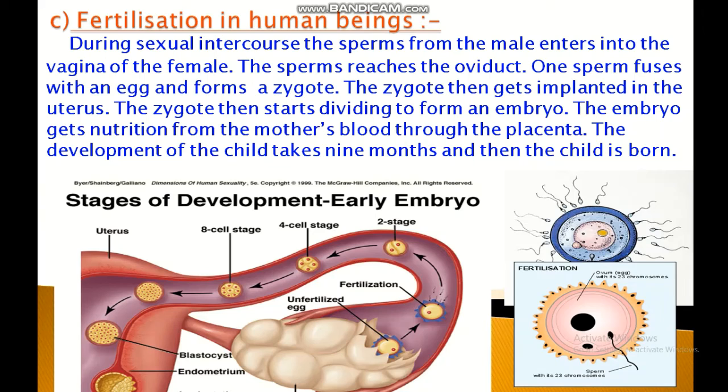The embedding of embryo in the thick lining of the uterus is called implantation. After implantation, a disc-like special tissue develops between the uterus wall and the embryo, which is called placenta. The exchange of nutrients, oxygen and waste products between the embryo and the mother takes place through the placenta.